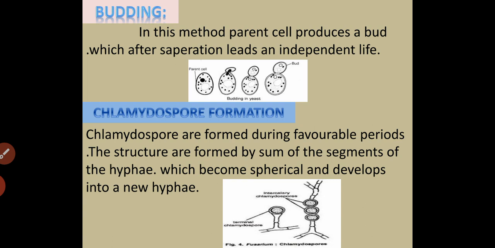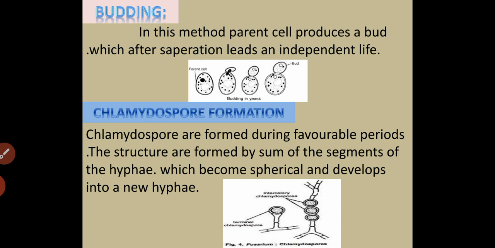Let us move towards the third one, that is, chlamydospore formation. Chlamydospore formation occurs during favorable periods. These structures are formed by some segments of the hyphae, which become spherical and develop into new hyphae.